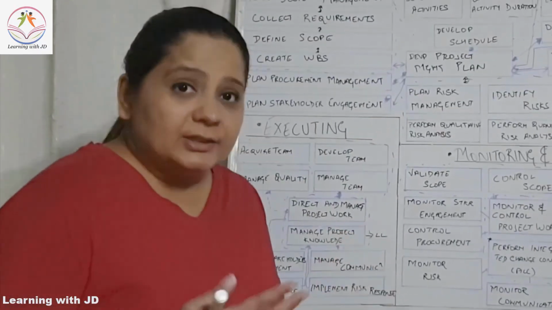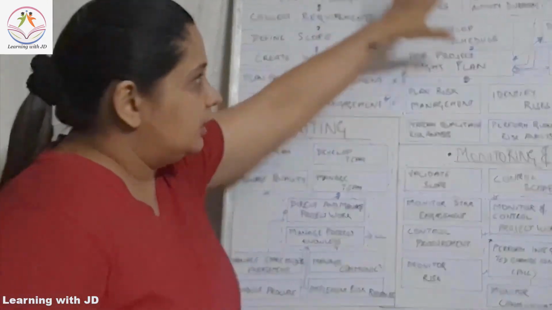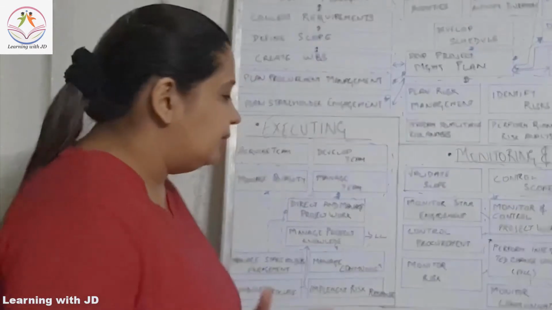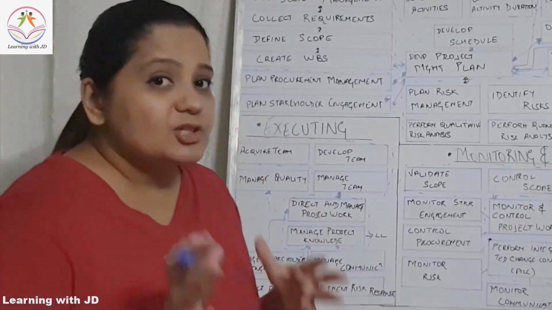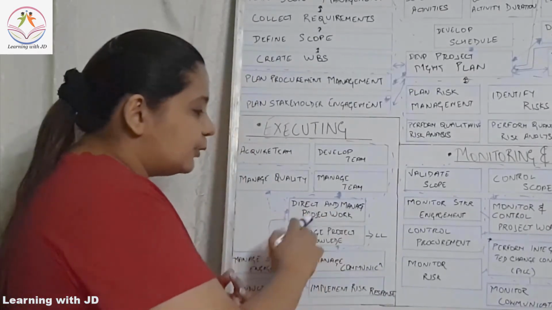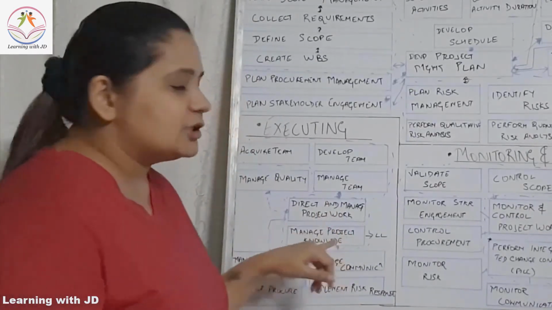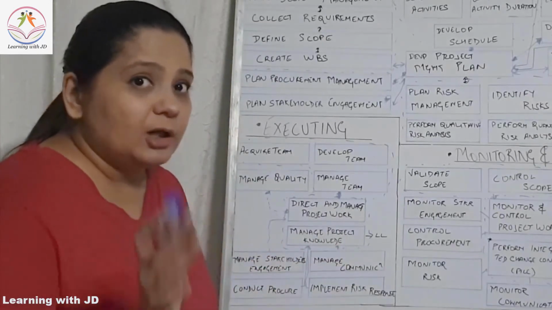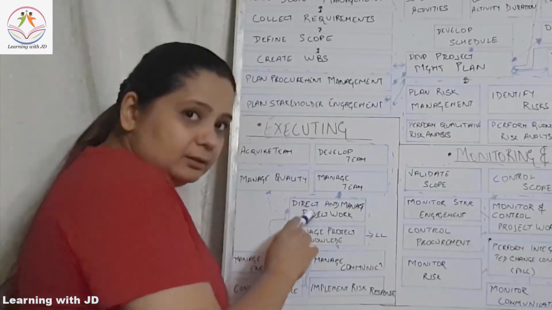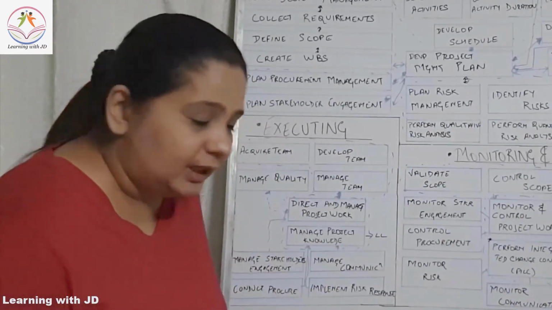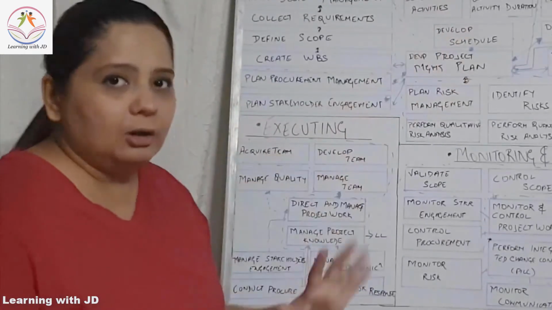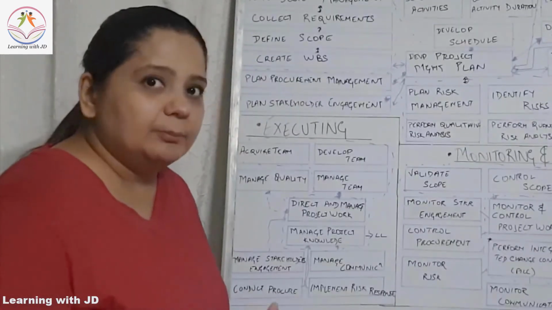So now coming to the executing part of it. We've done initiating, now we've done planning, now we'll come to executing. Again, for executing as well, we will start from the center of it, which is the integration process. While we talk about integration, there are direct and manage project work and manage project knowledge. Here, the key important aspect for a project manager is to direct the team as to how the work needs to be done and manage whether the work is being done as per the plan or not. That's the key important part here.